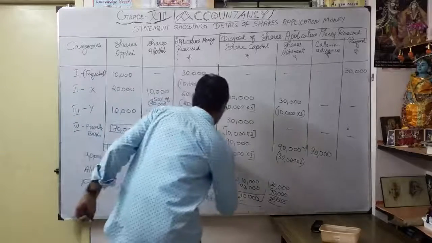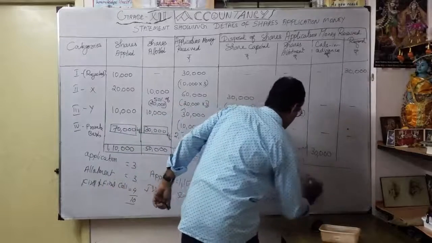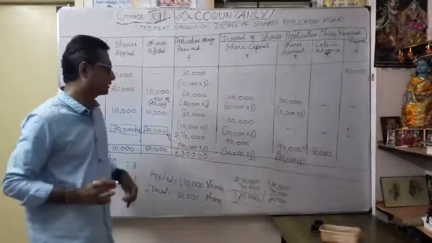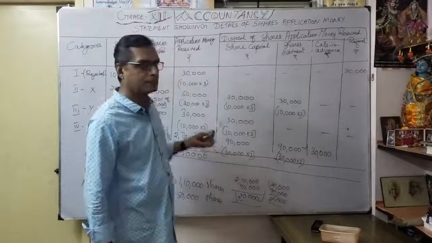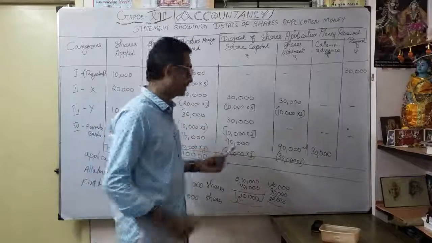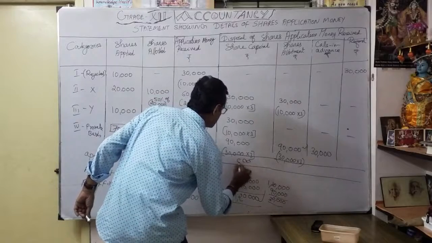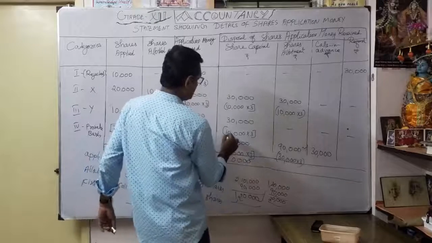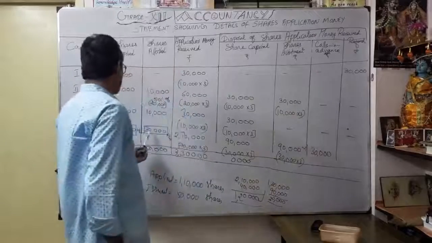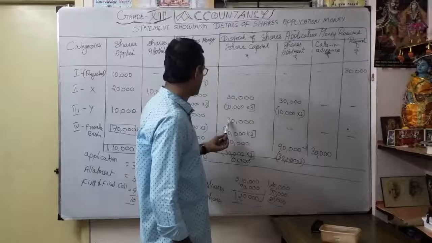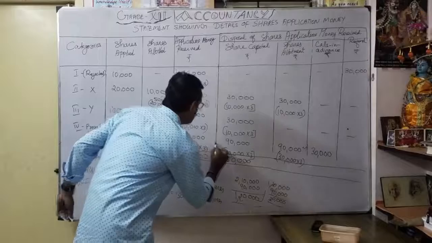So what is my exact share capital transfer? Whatever 30,000, this 30,000, this 90,000. So what is my exact share capital account? Totally 1,50,000. 9 plus 1, 10, 12 plus 3, 15. So 1,50,000 you will get.